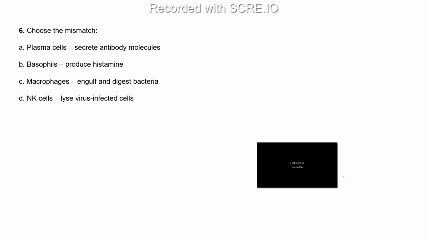Option B, ma'am. Okay, option B. Can you please tell me why option B? Because it releases histamines, it does not produce histamines. During allergic reactions, it releases histamines. Okay, during allergic time, it produces histamine, right? It produces or not?